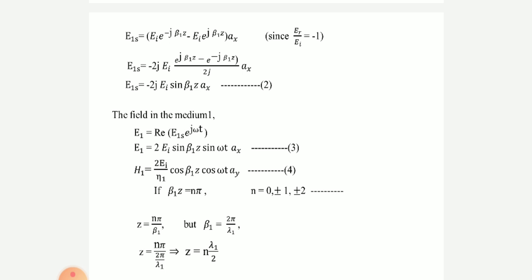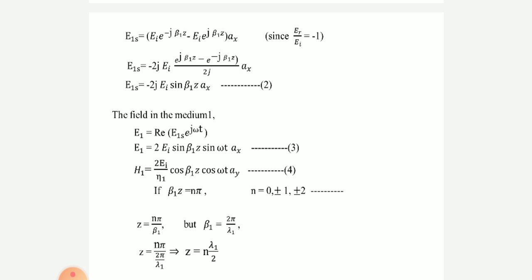similarly, or exactly similar to the above derivation, we can obtain the magnetic field H1 bar also in medium 1 by substituting cos beta 1 z is equal to e to the power of j beta 1 z plus e to the power of minus j beta 1 z by 2. By using this, we are going to get Ei by eta 1 cos beta 1 z cos omega t, but this magnetic field is traveling in y direction.